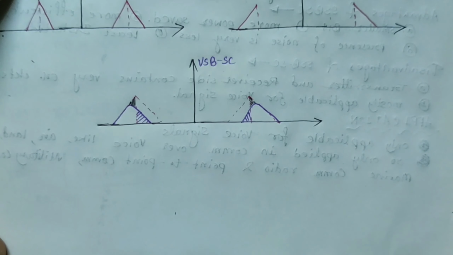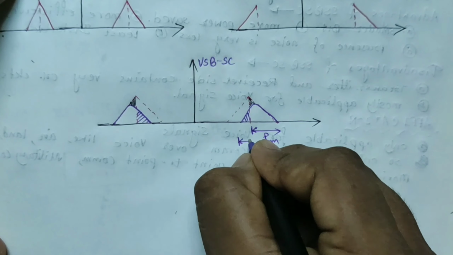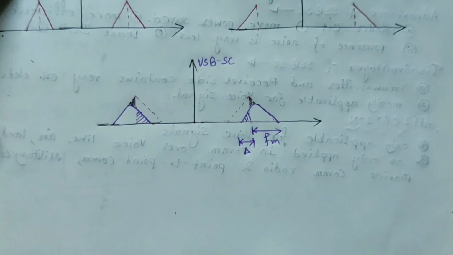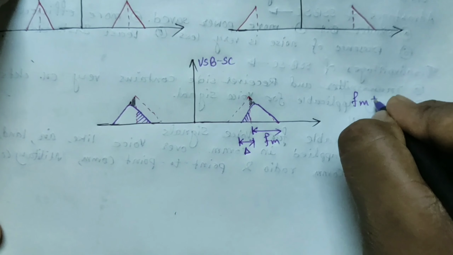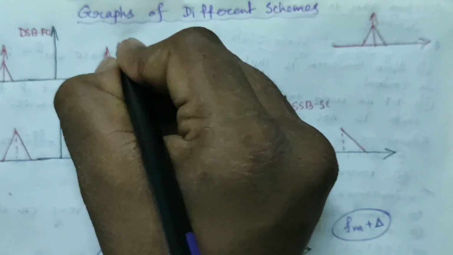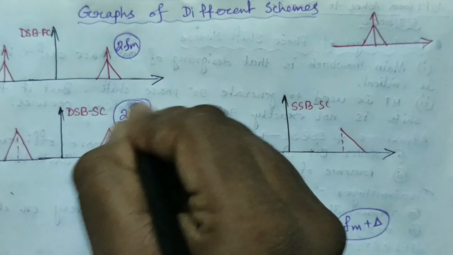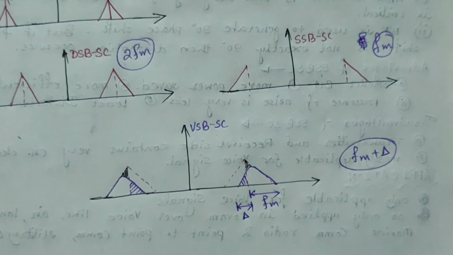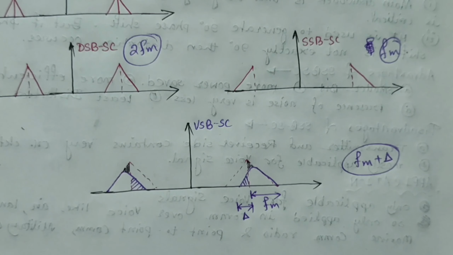So in this VSB-SC signal, this bandwidth is FM, to which an additional bandwidth of delta will be added, and so in this case the total bandwidth to be transmitted will be FM plus delta in comparison to these signals, where in this case the bandwidth is 2FM, in this case as well the bandwidth is 2FM, and in this case it is FM. So if we conclude about VSB-SC signal, it is better than DSB-SC signal and DSB-FC signal, but in this case bandwidth required is higher than that in SSB-SC signal.